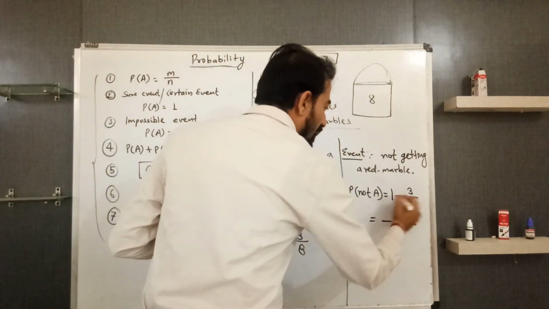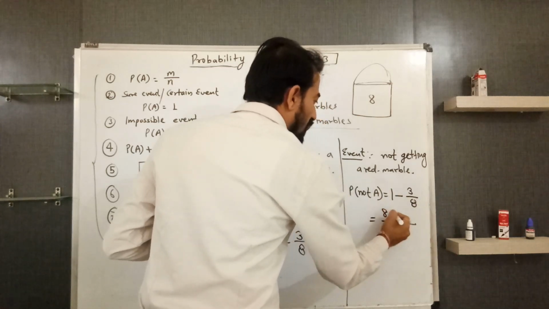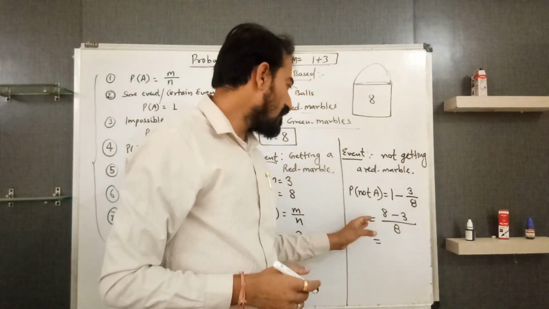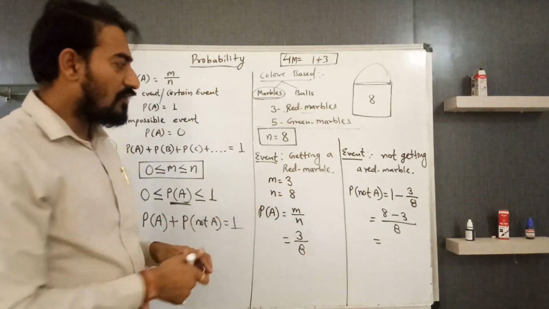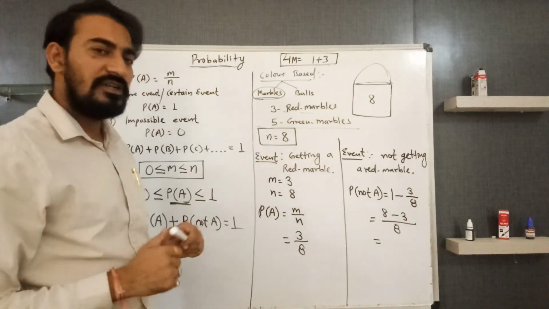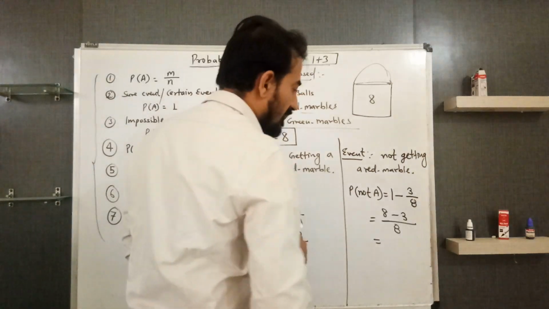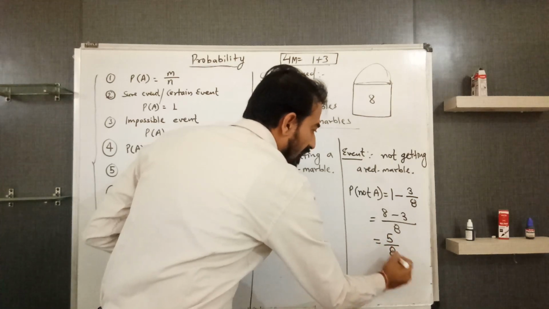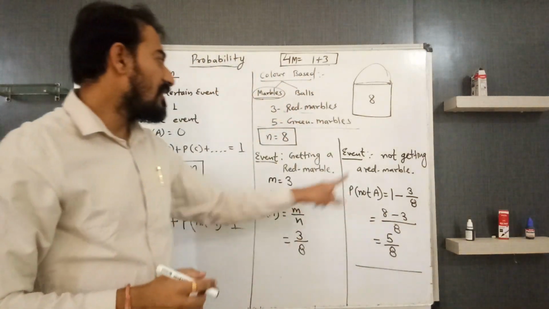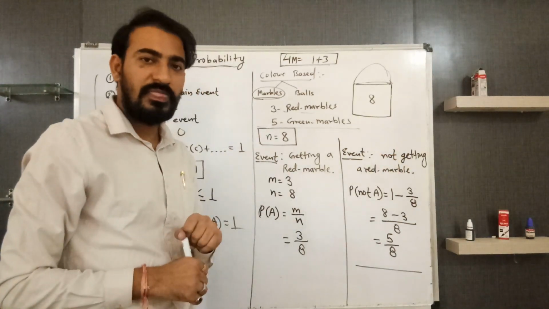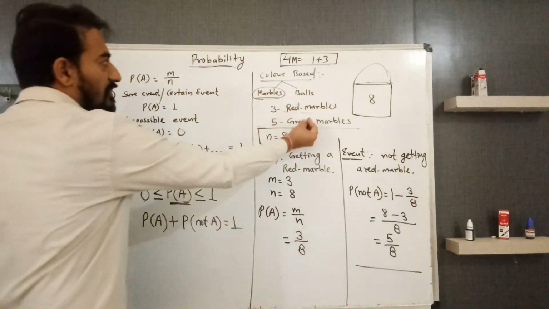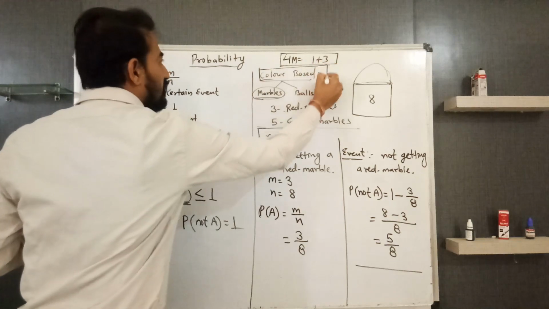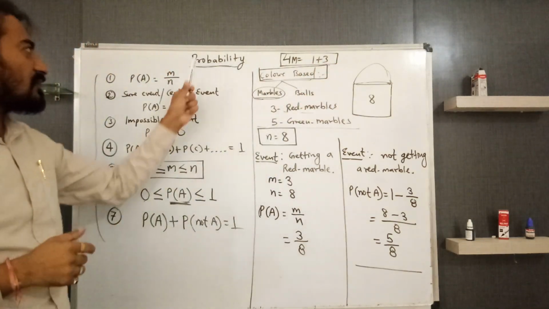With common denominator 8, 8 ones are 8. If you don't know how to solve this, then in classes 6 to 8 basic maths, you can understand operations on rational numbers: addition, subtraction, multiplication, division, etc. Now 8 minus 3 gives 5 by 8. Like this, you can obtain the probability of the event not getting a red marble. Instead of marbles, it can be asked from balls also. I hope you have understood color based questions from this chapter on probability.